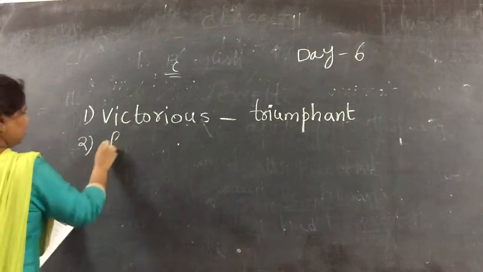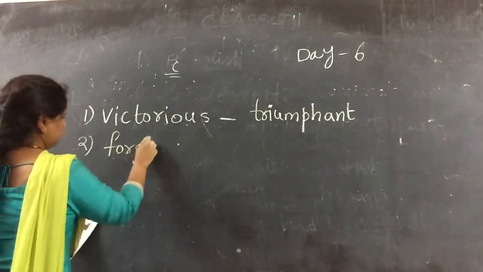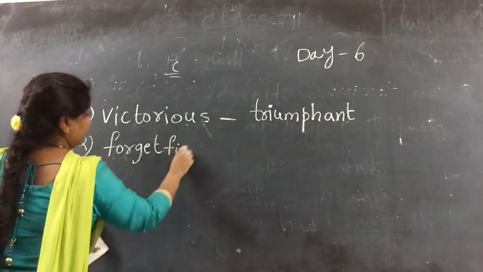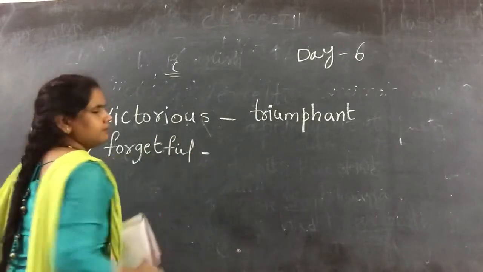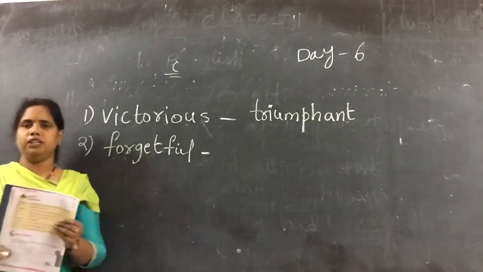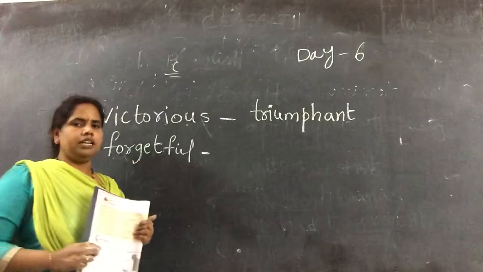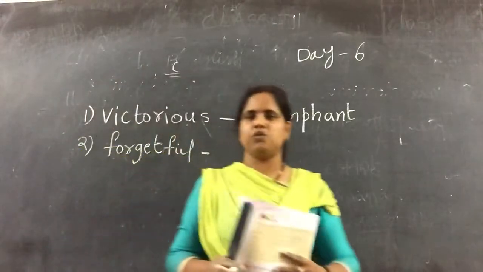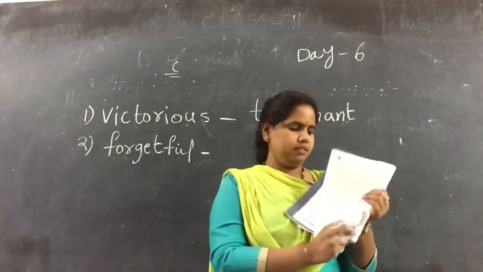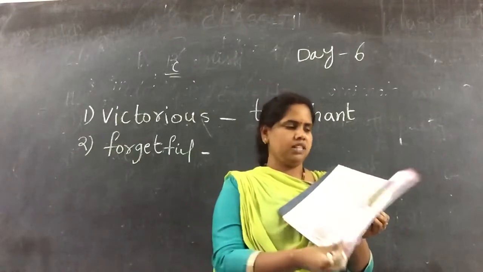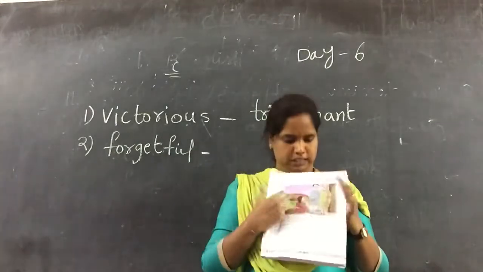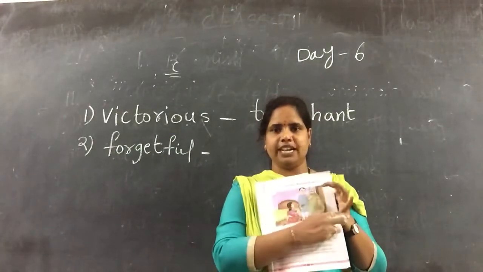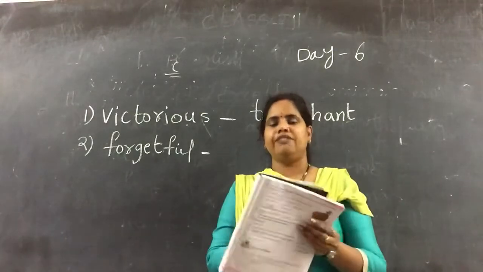Second one. Forgetful. I think you got this meaning. Who was the forgetful scientist? What is the name of the lesson? Tell me, what is the name of the lesson? The Absent-Minded Scientist, right? So who used to forget the things.